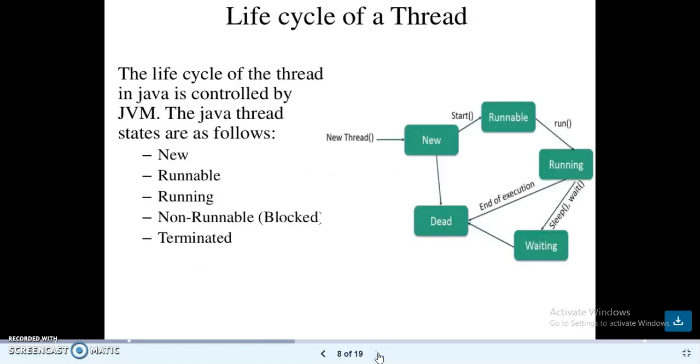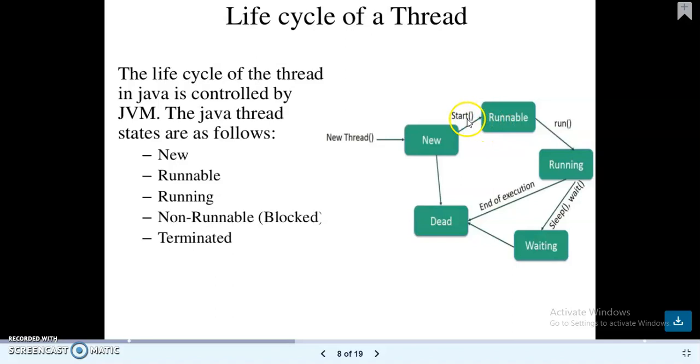This is the life cycle of the thread. The life cycle of a thread in Java is controlled by the JVM, the Java Virtual Machine. The Java thread states are as follows: new, runnable, running, non-runnable, that is blocked, and then terminated. So this is new, that means a new thread is created. It is just in the runnable state, not in the running state.